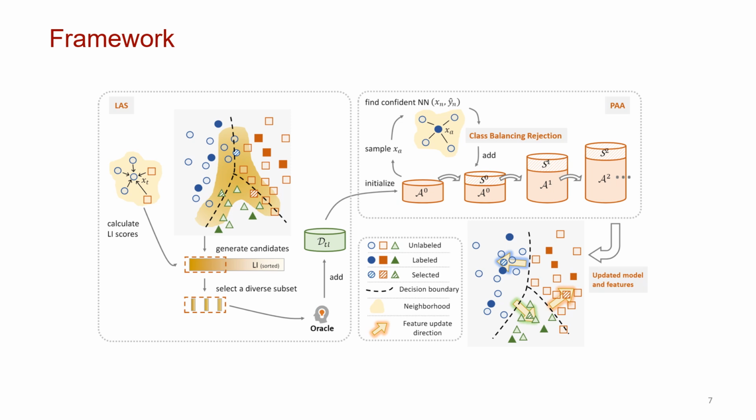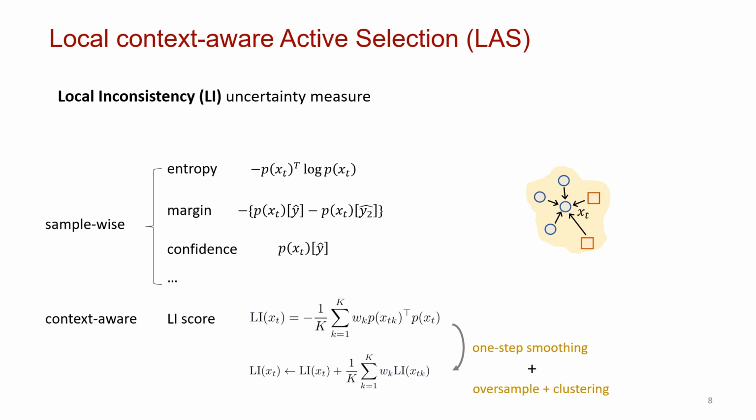Our method mainly consists of the LAS module and the PA module. For the LAS module, we design a novel uncertainty measure called local inconsistency score. Compared with sample-wise scores, our context-aware score utilizes local inconsistency of the model prediction on the target data and its neighboring samples. We also use smoothing and clustering to reduce redundancy.